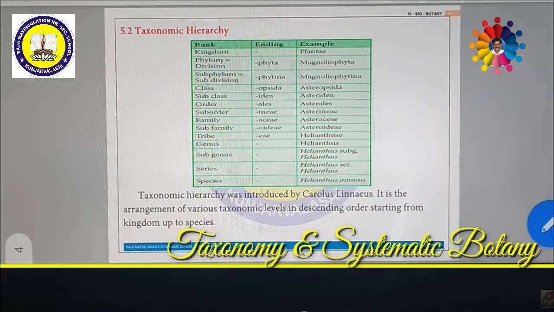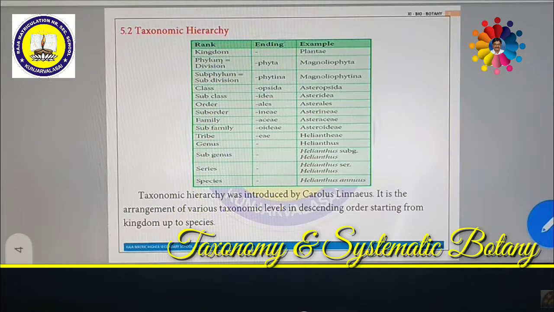For example, the mango plant. Its name is Mangifera indica. So indica is a species. Mangifera is a genus. So a lot of species are joined together to come under the genus Mangifera. Almost all the mango plants come under Mangifera. Then these genera come under a family. There are various types of family. Suppose the cotton plant.